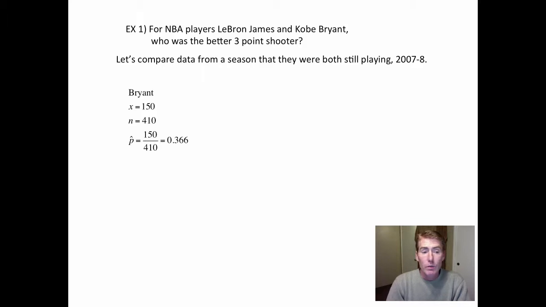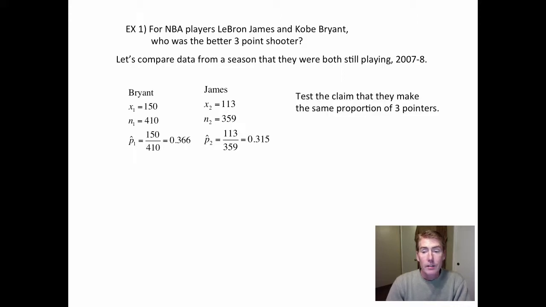Bryant made 150 out of 410. So that is 36.6% of the three-point shots. And LeBron James made 113 out of 359. That's slightly lower, 31.5%. So it's these numbers you look at, 36% compared to 31%. That means Bryant should be group number 1, and James should be group number 2.